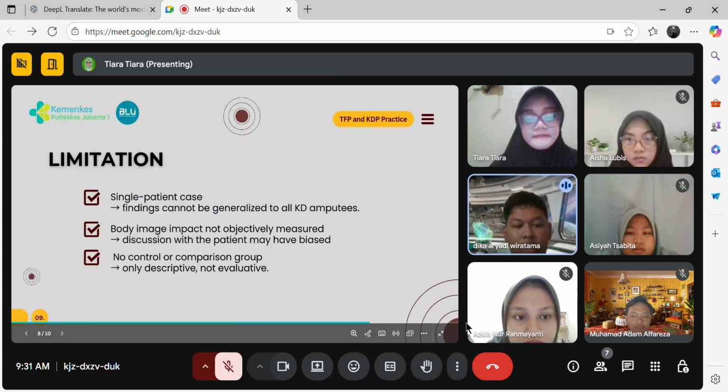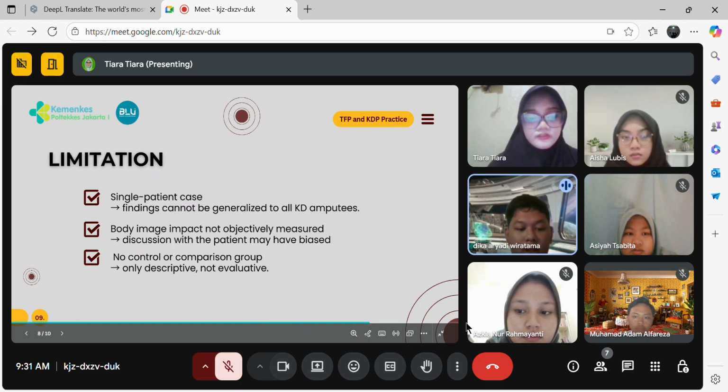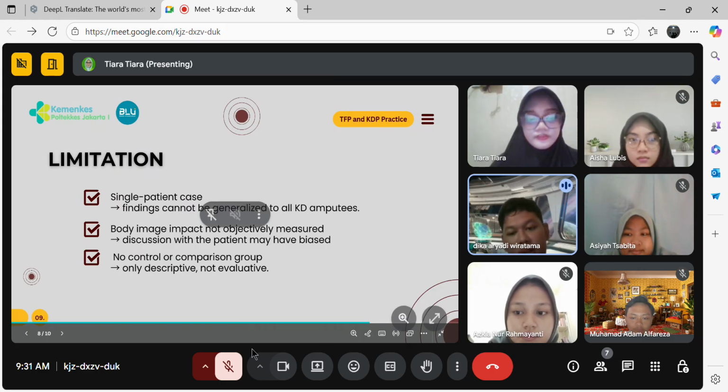Thank you, Tiara. Next is the limitation. This case report has three main limitations. It includes only one patient, so the result cannot be generalized. And body image change was not objectively measured, which may introduce bias. And the last is there is no comparison group, so the findings are descriptive only. Okay, the next slide is presented by Adam.